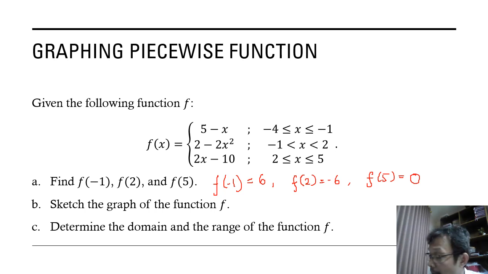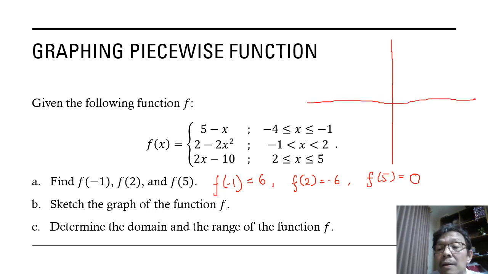So I will try to sketch the graph here. Between -4 and -1, we already know the value of f(-1) is 6. Let's say here 6.